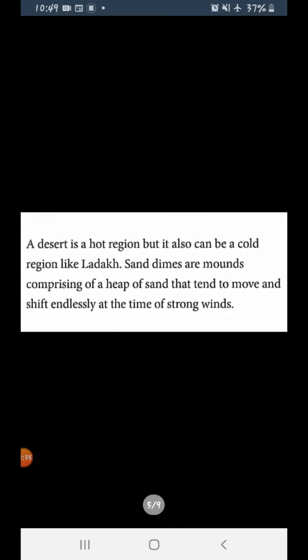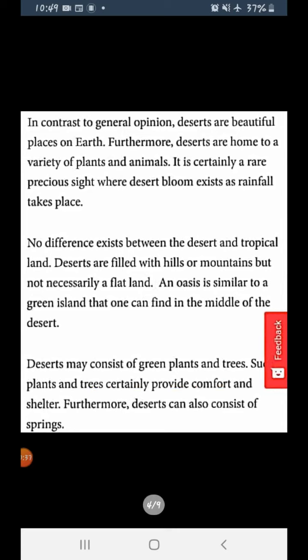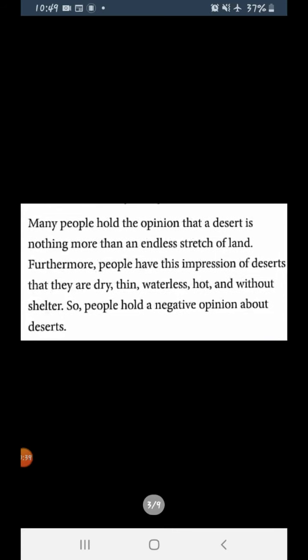Now see here, it was about the desert. Here it was said that many people hold the opinion that a desert is nothing more than an endless stretch of land. Furthermore, people have the impression that deserts are thin, dry, waterless, hot and without shelter.